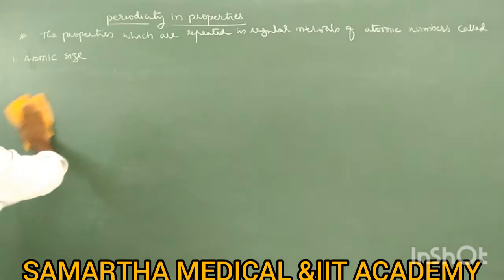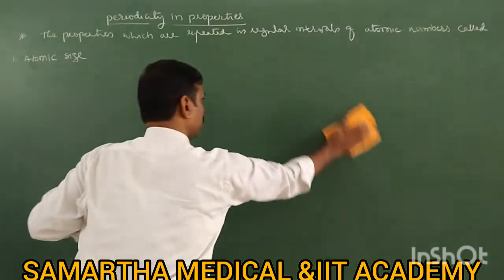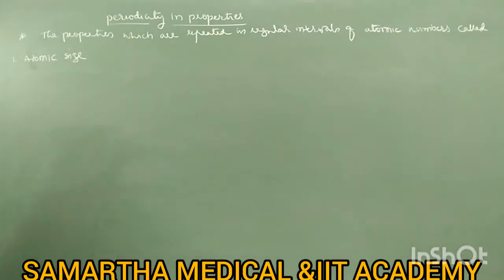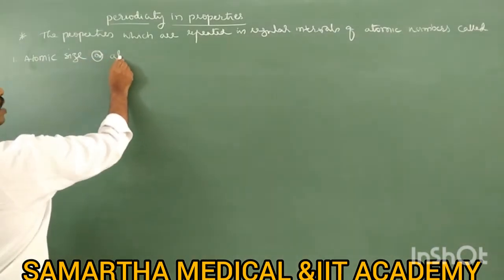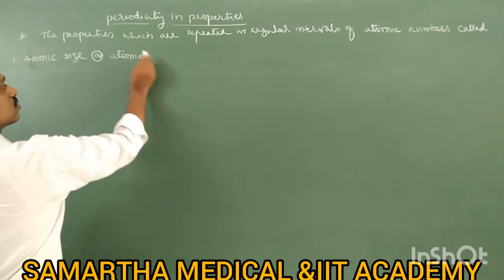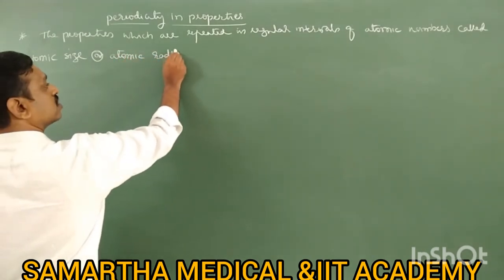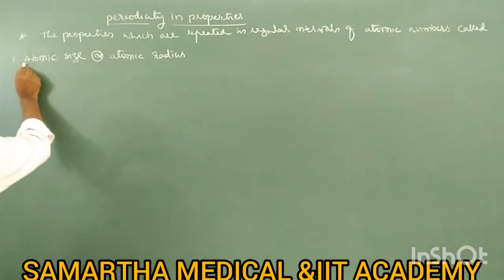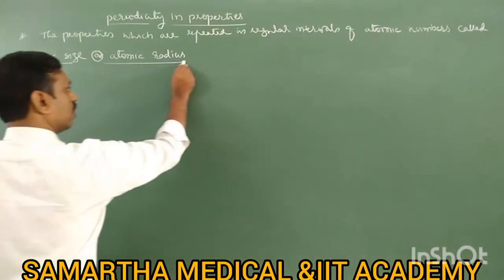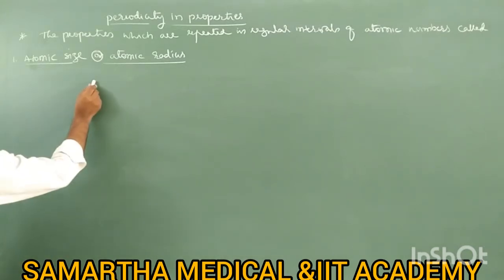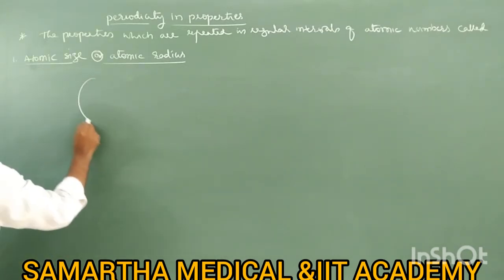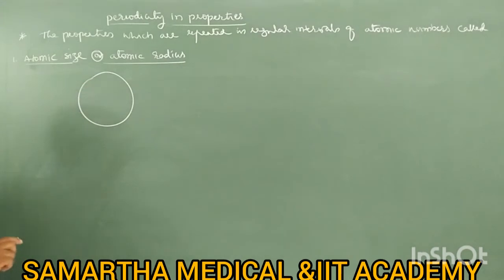So first one is atomic size or atomic radius. So what is atomic size or atomic radius? You know, atom is circular in shape, we have studied like this.